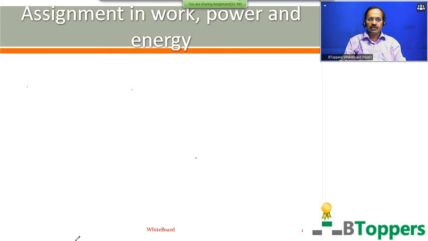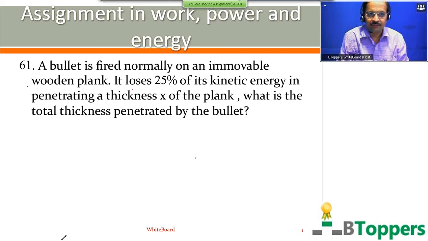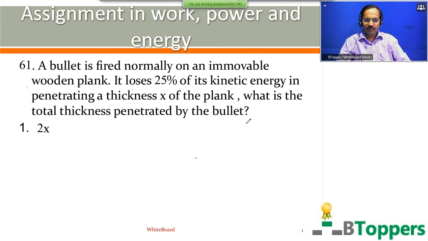Come on, look at the question number 61 on the screen. I am going to read the question number 61. A bullet is fired normally on an immovable wooden plank, means fixed wooden plank. It loses 25% of its kinetic energy in penetrating a thickness x of the plank. What is the total thickness penetrated by the bullet? So there are 4 options on the screen. First option 2x, second option 4x, third option 6x, fourth option 8x. Come on, try the question.